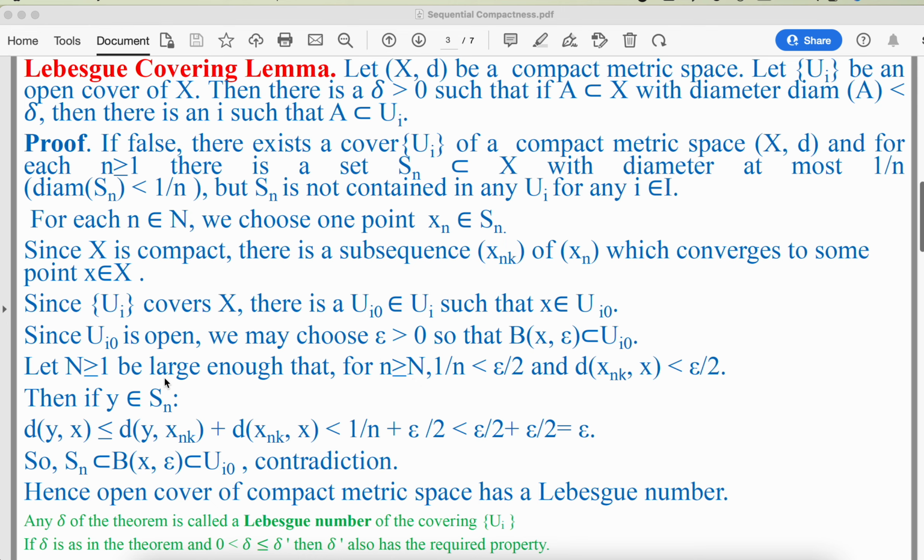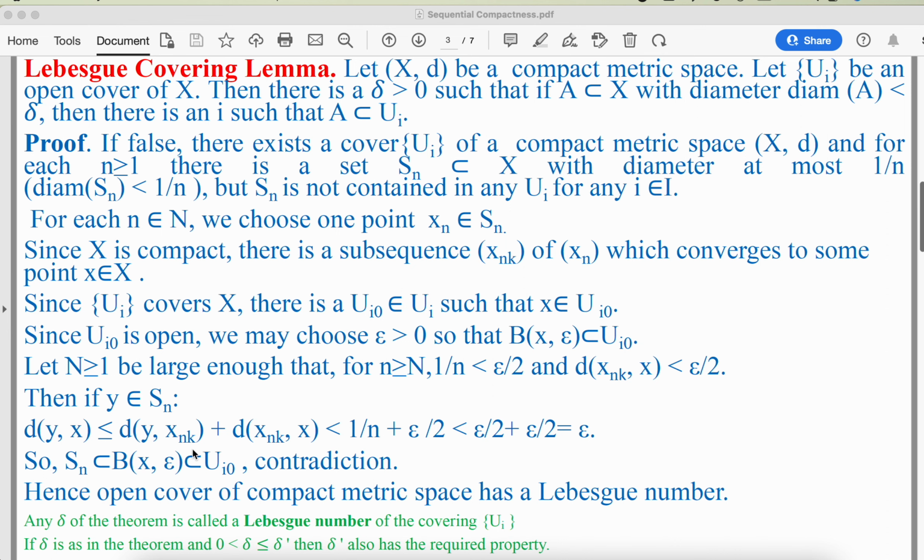So if y belongs to the set Sn, then the distance of y from x is less than or equal to the distance of y from xnk plus the distance of xnk from x. This is by the triangle inequality of a metric space.